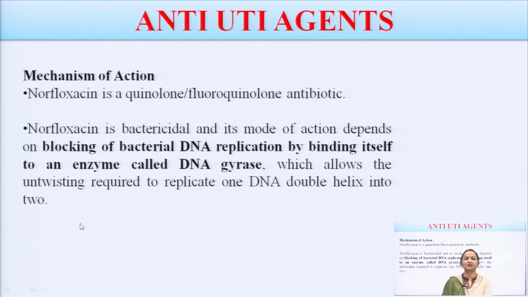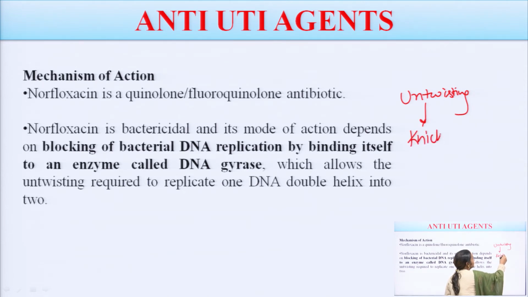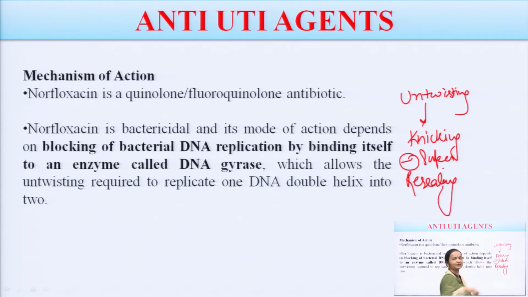And what is this DNA gyrase doing? It is allowing the untwisting. Untwisting means separation. What is the meaning of untwisting? Untwisting is nicking. I have told you, nicking, inhibition of supercoiling and resealing. These are the three actions of the DNA gyrase enzyme.